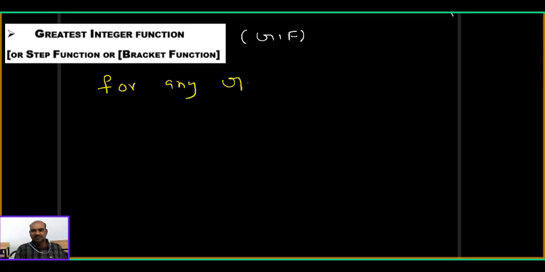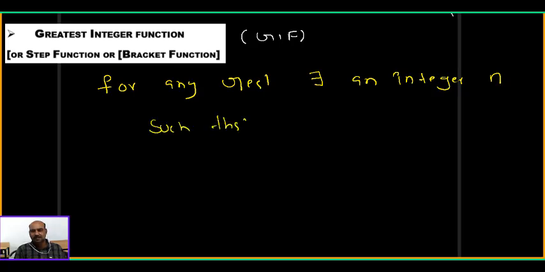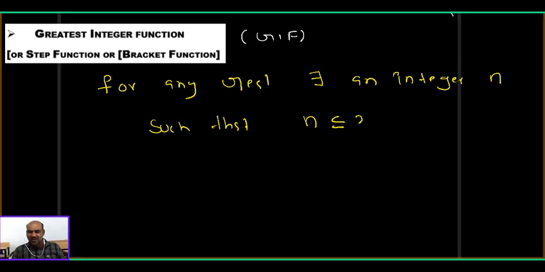Listen. For any real x, there exists an integer n such that n is lesser than or equal to x, less than n plus 1.